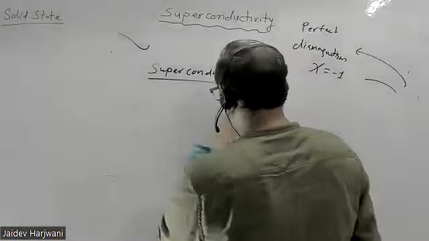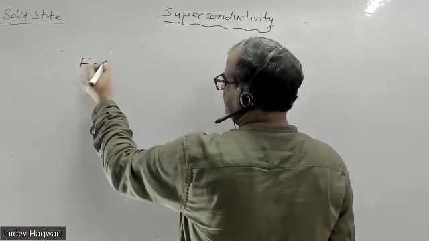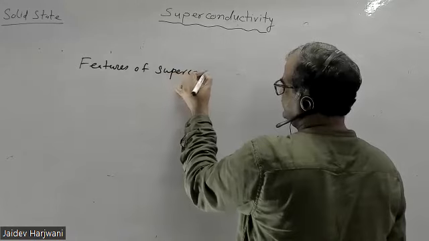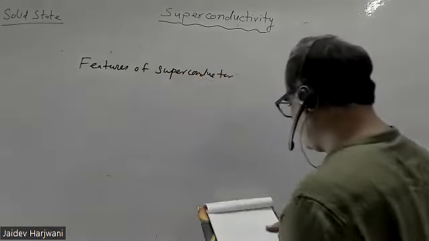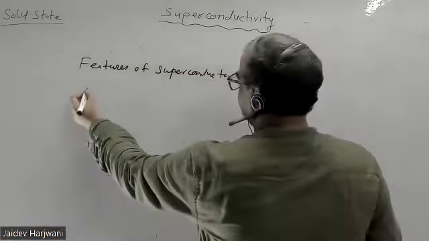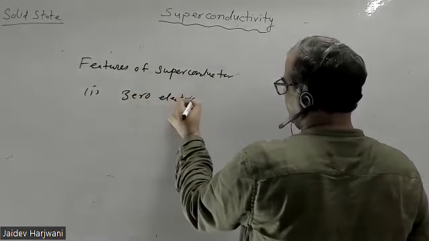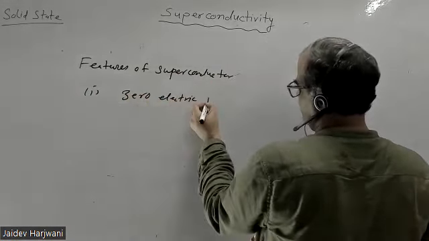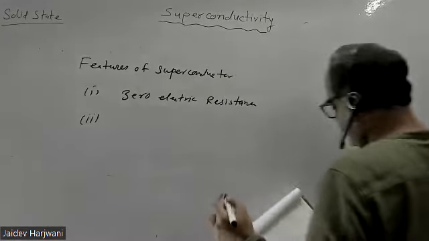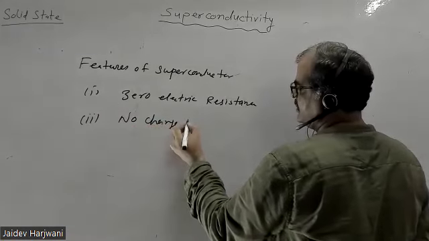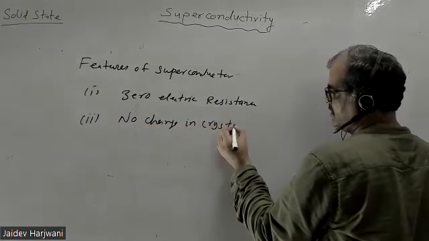Now let me write some features. Features of a superconductor. What are the features of a superconductor? We have seen number 1, zero electric resistance. Number 2, no change in crystal structure.